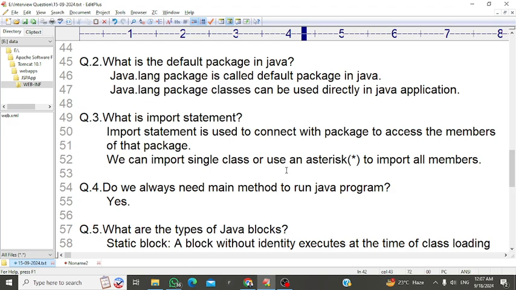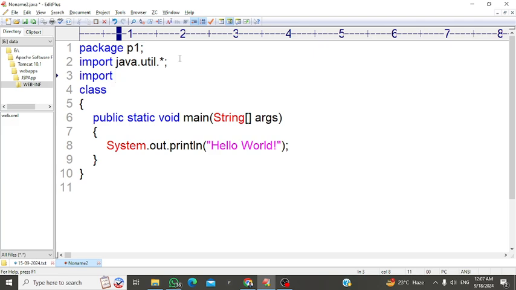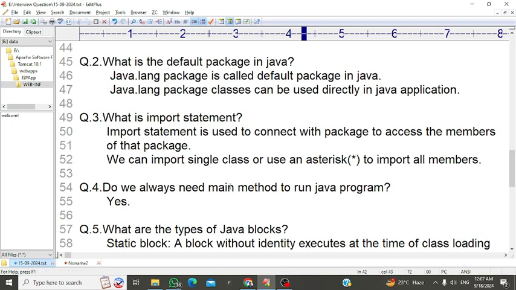Okay, we can import a single class or use an asterisk. Now in this example we use the asterisk symbol. And if I want to import the java.util.Scanner class, we can use either the asterisk symbol or Scanner directly. With the help of the asterisk we import all the members, and if we import a single class directly, then we will access only that class.